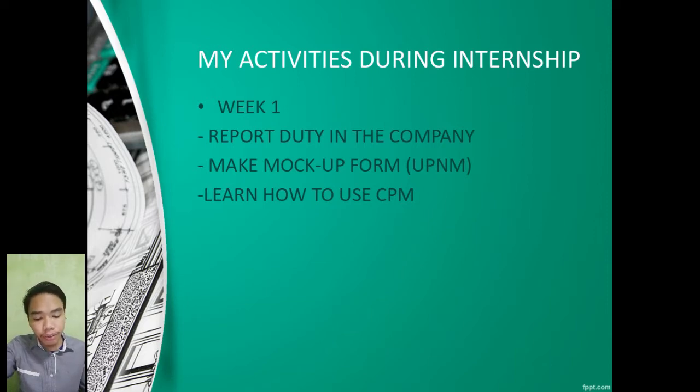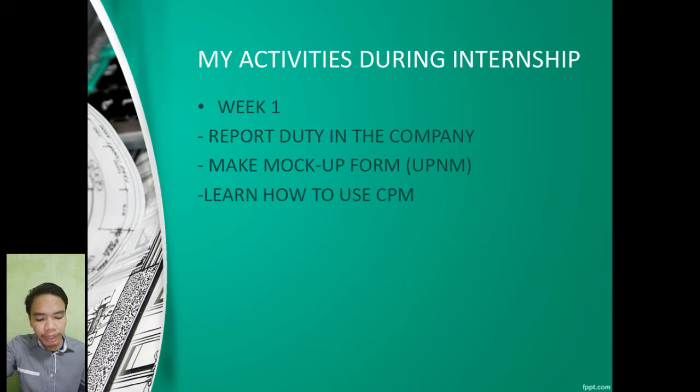In this week, I filled up the subcontract document from Jabatan Kerja Raya JKR for the upcoming project. And then I filled up the mock-up form from the UPNM project, which consists of electrical equipment and extra low voltage ELV, to get approval from JKR.